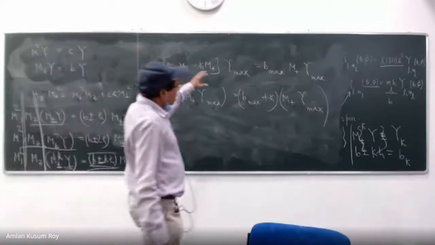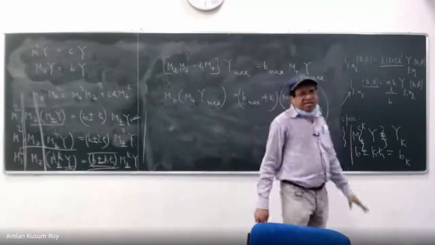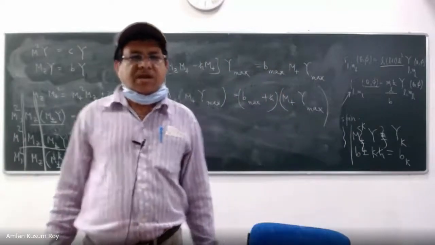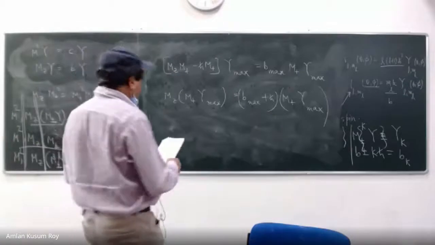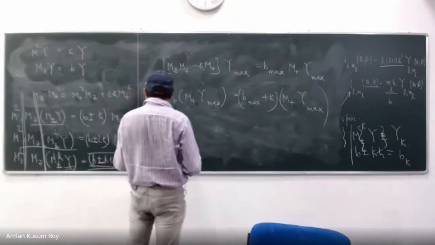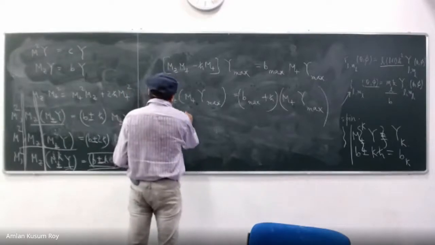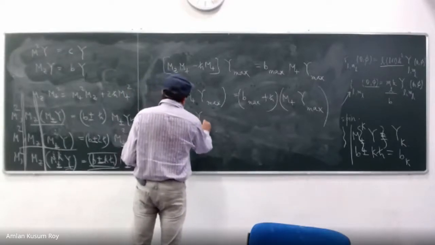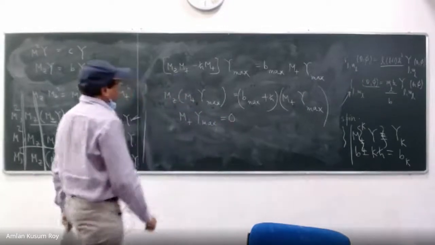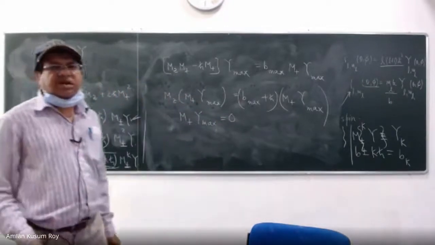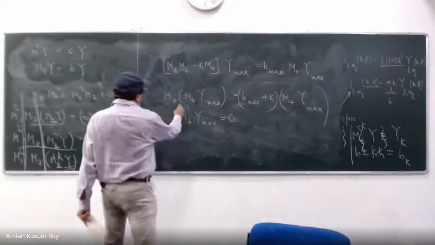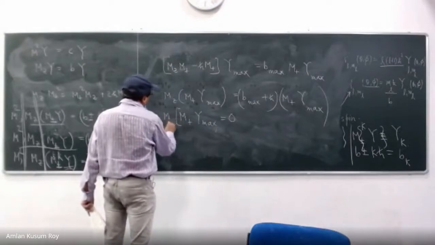But the problem is that I have already said that B max is the maximum value that can be there. So B max plus h cross doesn't make any sense for me. So what do we say? The only way to satisfy this is that M plus Y max has to be 0, because there is nothing called B max plus h cross in this problem. Right? And then again, I can operate with M minus.